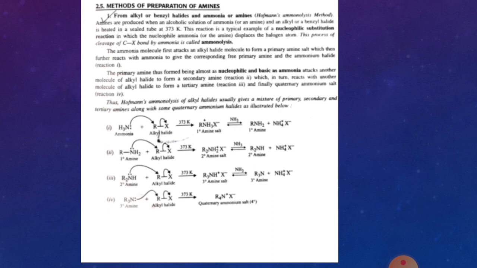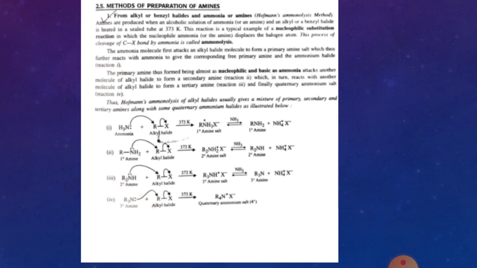Now in this Hofmann's ammonolysis method, the reaction doesn't stop at the primary amine stage. The primary amine formed in the first step, RNH2, reacts with another molecule of alkyl halide at 373 Kelvin and again forms an adduct, R2NH2 positive and X negative.